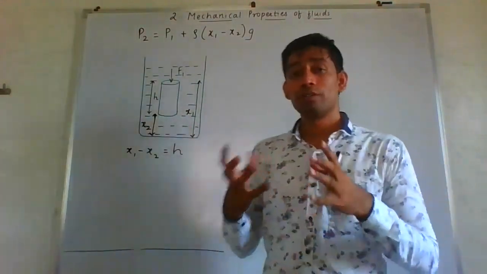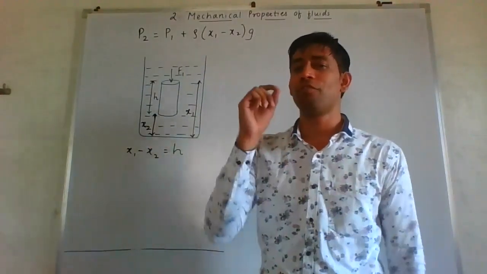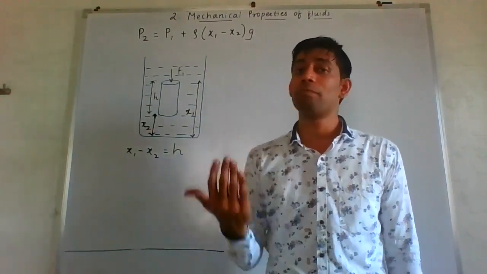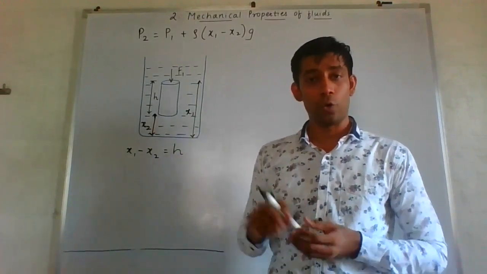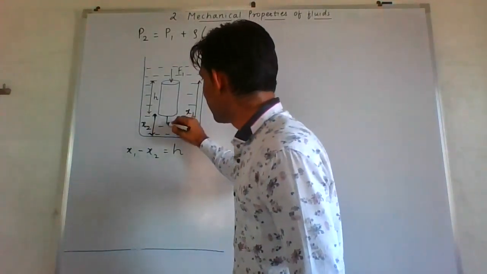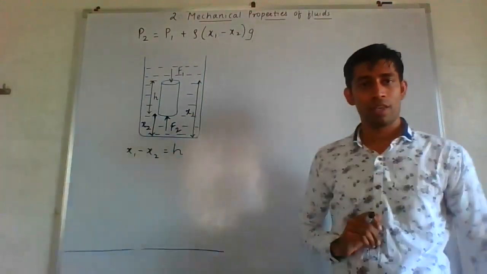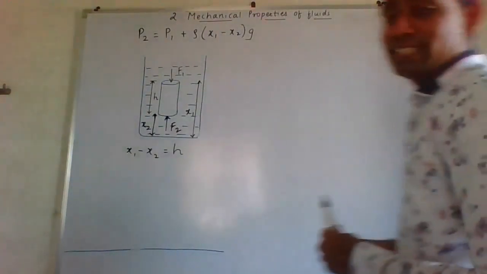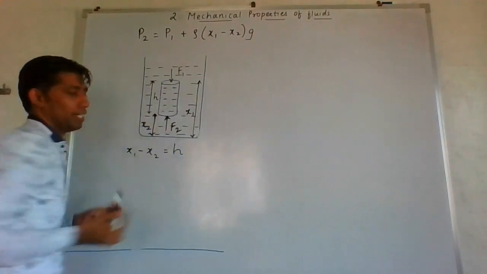Correct. So the bottle is coming up. The reason is there is definitely some force inside the liquid which is acting in upward direction. So that is the force which we are going to draw in upward direction here, which will be denoted as F2.